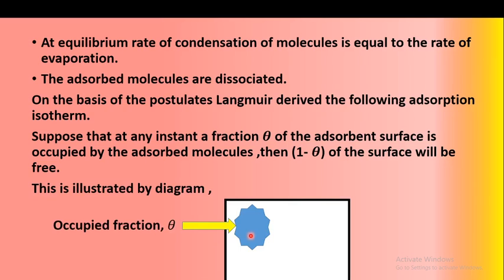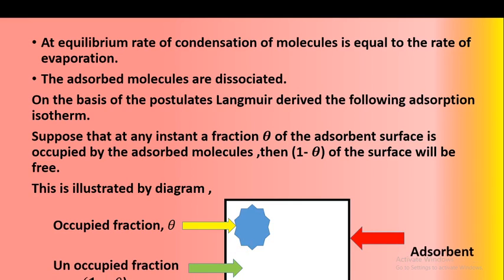This is the occupied fraction, that is theta, and this is the unoccupied fraction, that is 1 minus theta, on the surface of the adsorbent. 1 minus theta is also called the free fraction. Here no adsorption takes place, but in the fraction theta adsorption is taking place.